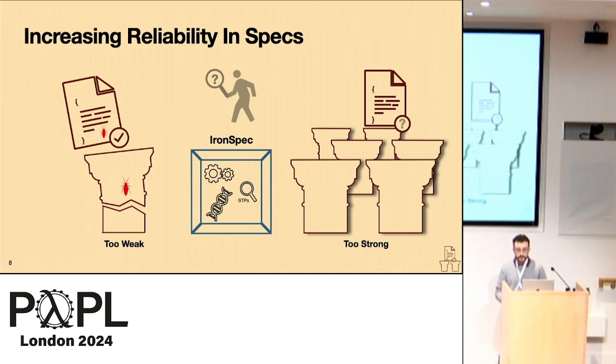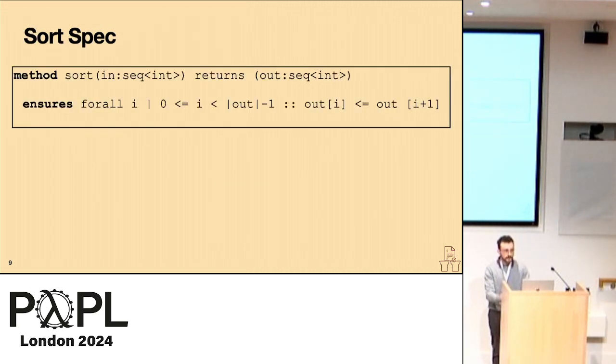Before talking about IronSpec specifically, I wanted to share an example of a specification to give some insights as to why this problem can be subtle. Consider a specification for sort, which takes an input sequence of integers and returns an output sequence of integers, and the spec is a single postcondition that says that the output be ordered in ascending order.